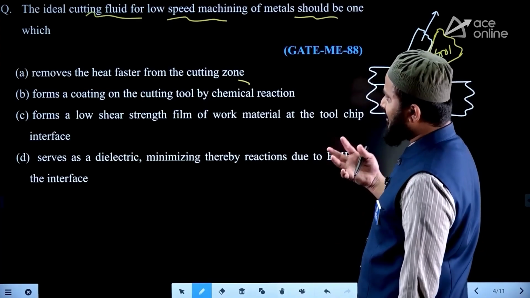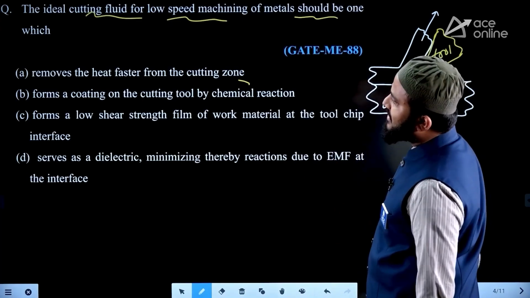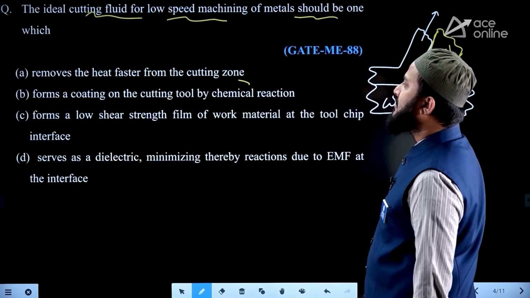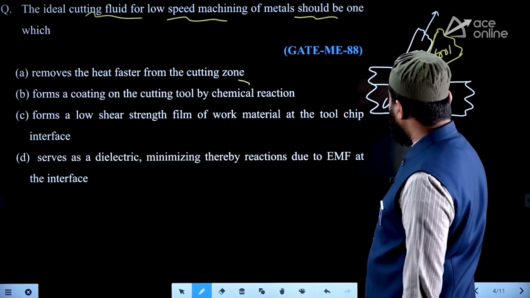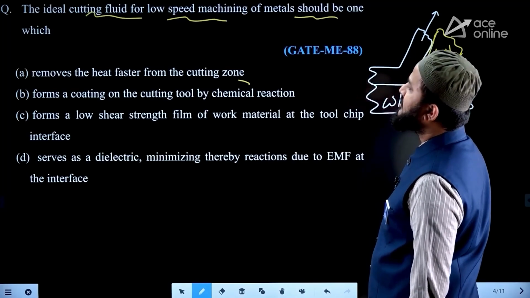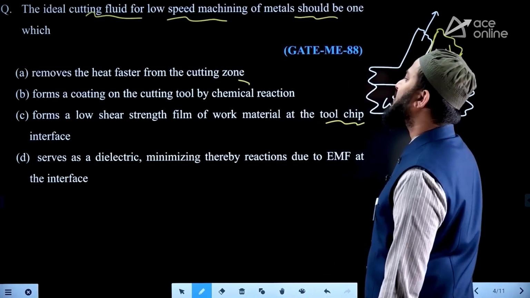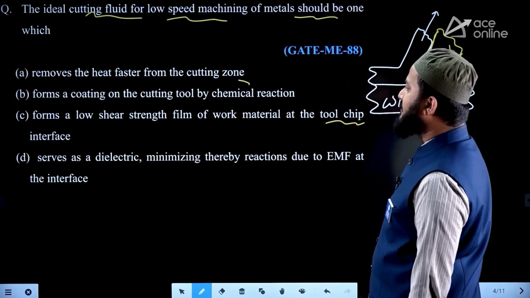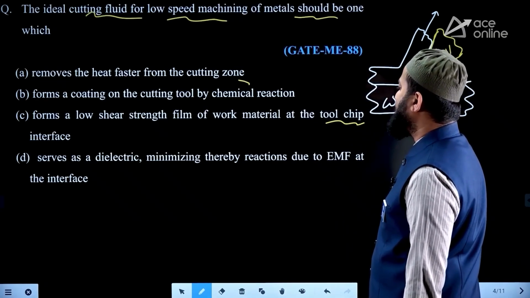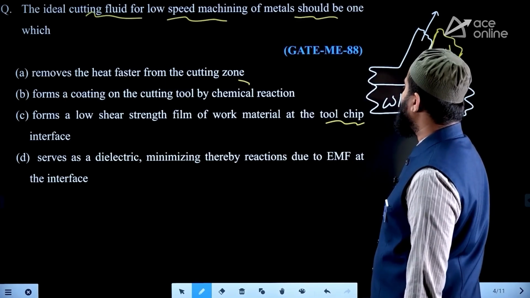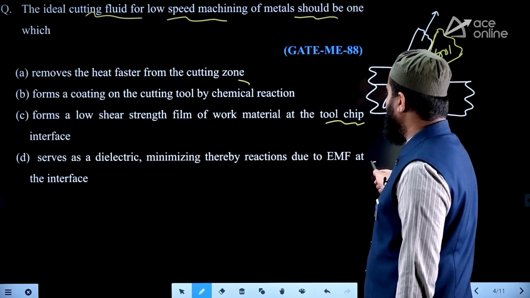You can say that is actually one of the purposes. But in low speed cutting, forms a coating on the cutting tool by chemical reaction, never forms a low shear strength film on the work material at the chip tool interface? You can say it is also one of the purposes. Serve as the dielectric, minimizing thereby reaction due to EMF at the interface? No, it is never that.